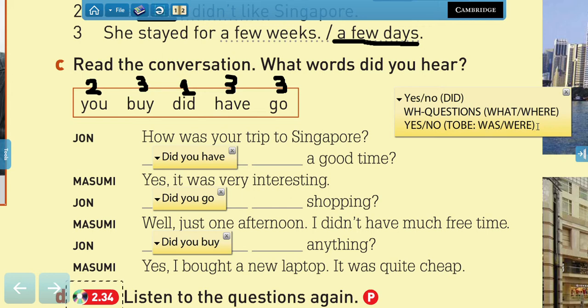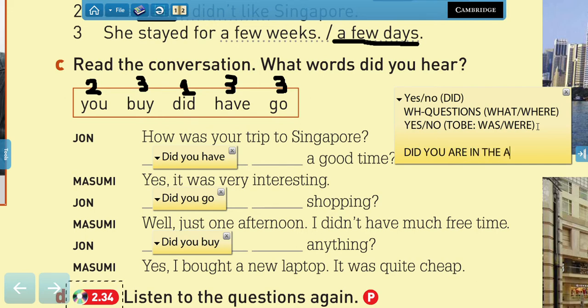So, si yo quiero preguntarte si tú estabas en la casa anoche, no voy a decir did you are in the house, right? ¿Por qué? Porque estamos usando el verbo to be. Queremos saber si tú estabas. Entonces, vamos a poner were you at your house yesterday?